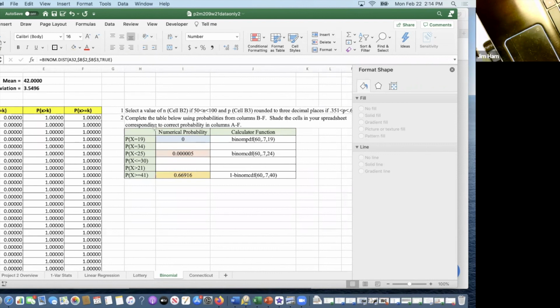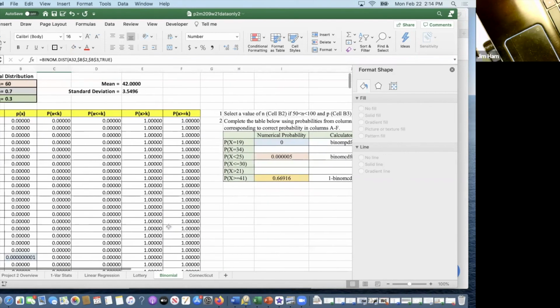So working with the binomial, seeing how the Excel can do the binomial functions. If you want to know what those binomial functions look like, you can just click in here to see the formula. It uses binomial distribution, and then it asks for n and p, and I think this would be your n, and this would be your p, and then this would be the specific x value.